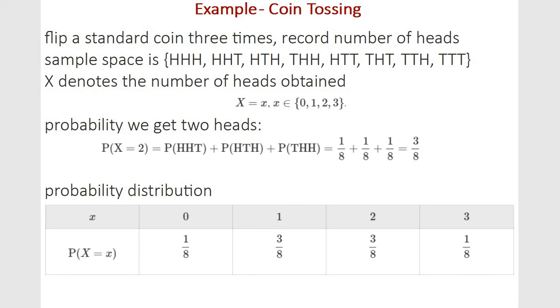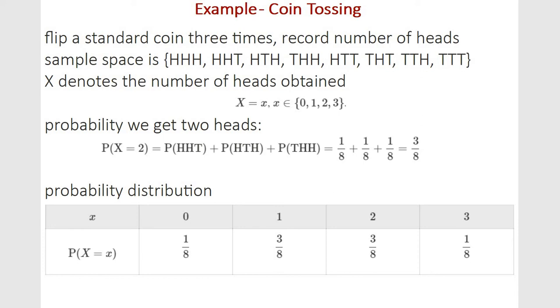All right, here's an example. We talked about flipping a coin. Here we're going to just record the number of heads after we flip a coin 3 times. So this is your sample space, all the different outcomes that you could have, in order. And X is going to denote the number of heads. Well, the number of heads we can get is 0, 1, 2, or 3.